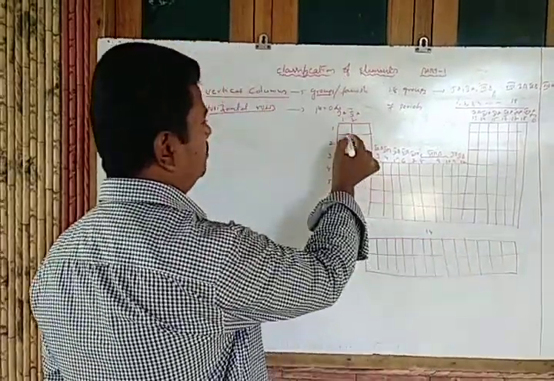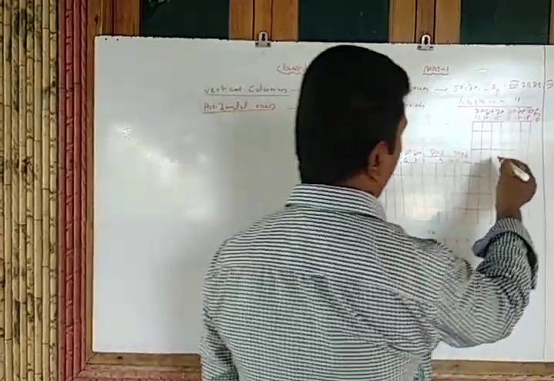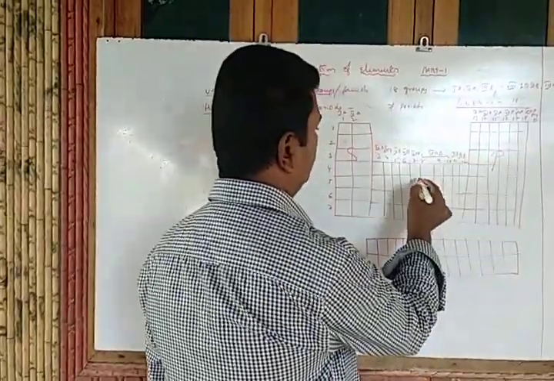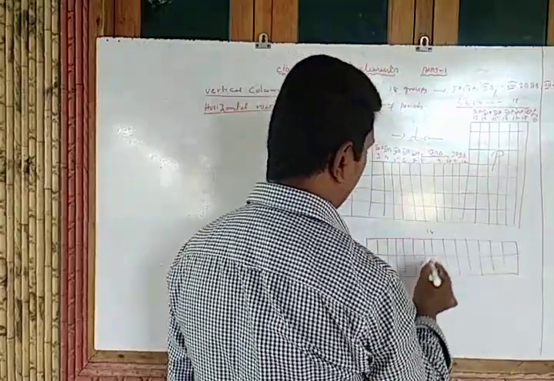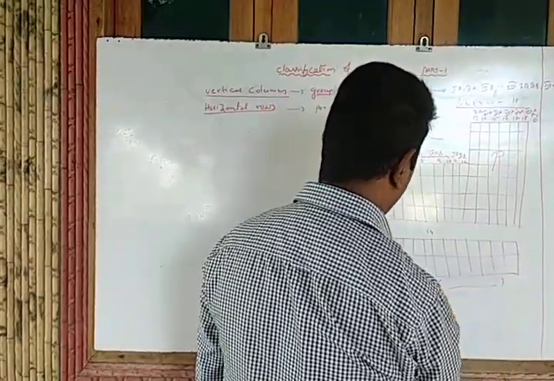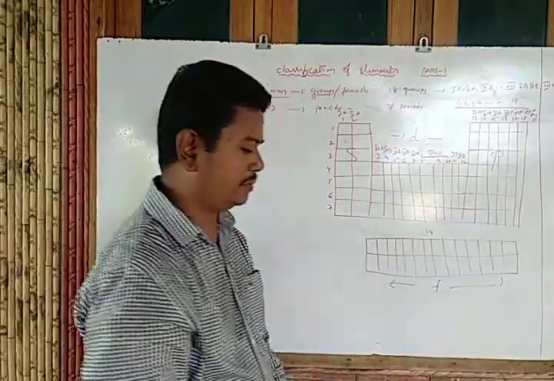This one is called the S block, this one is called the P block, this one is called the D block, and this one is called the F block. That we will discuss.